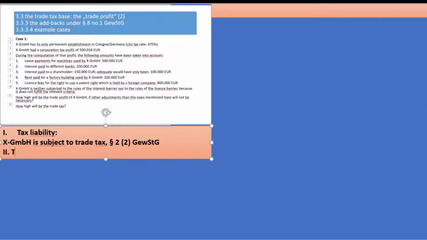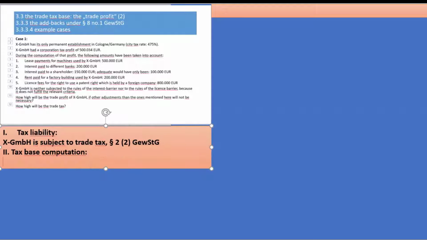Then we just have to think about the tax base computation. The first thing we can say is the tax base is the trade profit. That can be found in paragraph 6. Originally, decades ago, that was just an important rule which says trade tax base is trade profit, trade capital, and wage amounts, but it has been reduced over time.